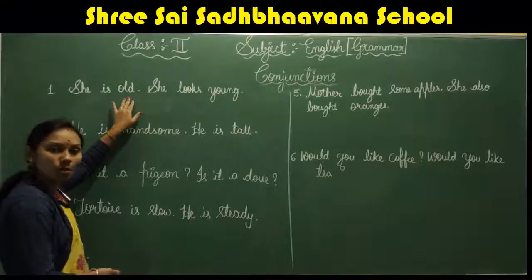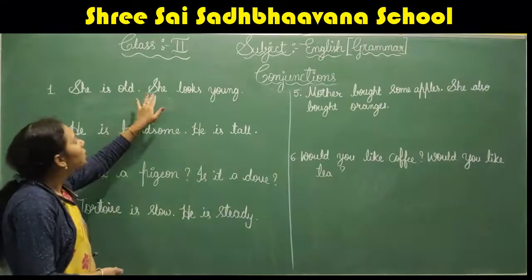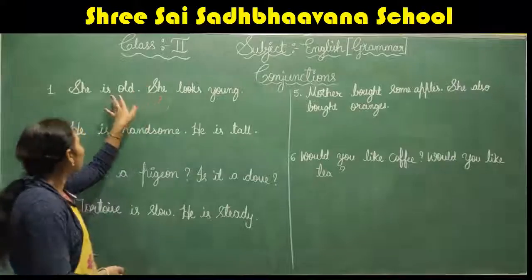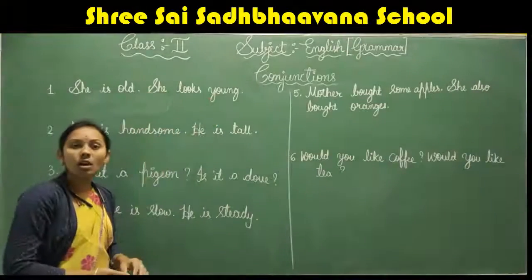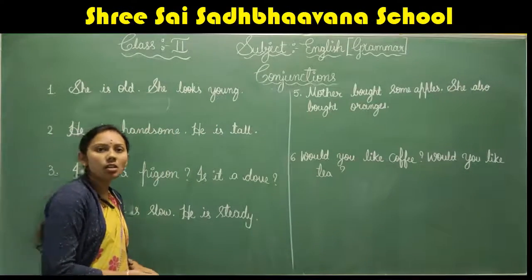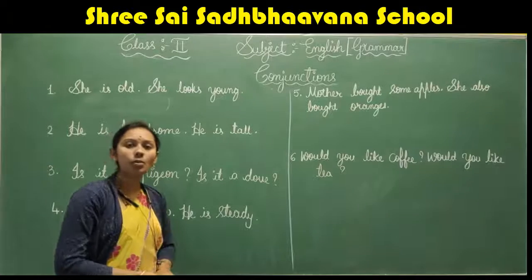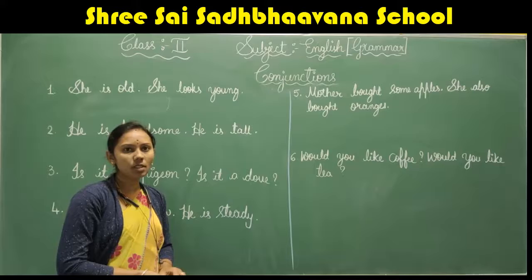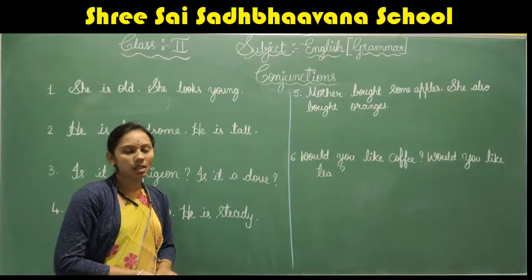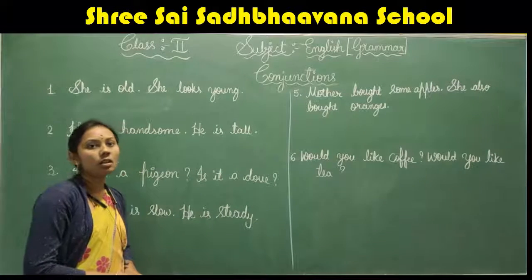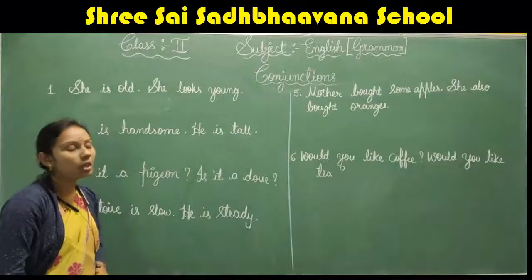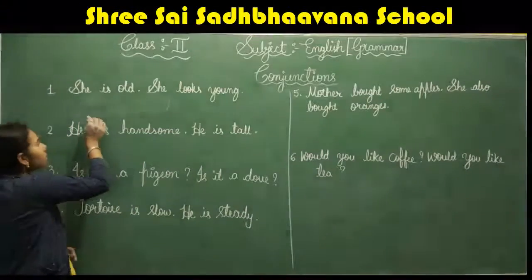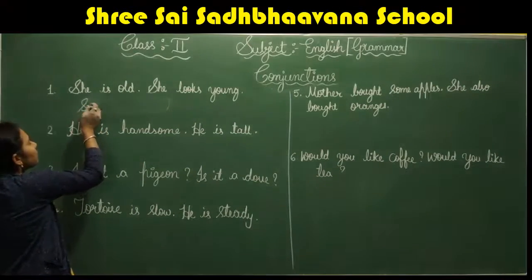She is old, she looks young. Here old and young are the words which are showing some opposite ideas. So what type of conjunction can we use here? As children, you are right, but. Okay, so we can write the sentence like this.